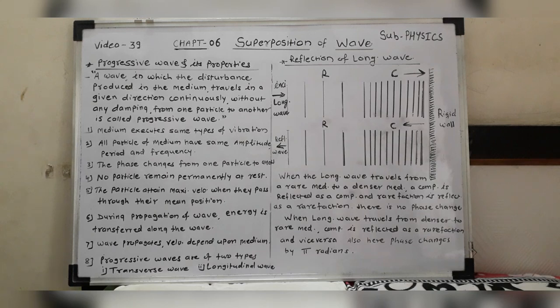That means a progressive wave propagates continuously along the same direction from particle to particle without any obstacle, without any damping. These waves are known as progressive waves.